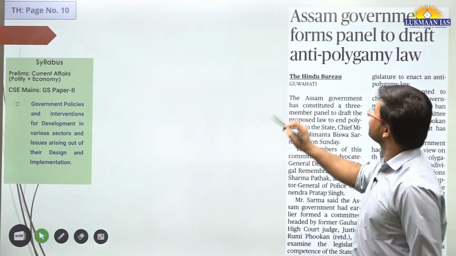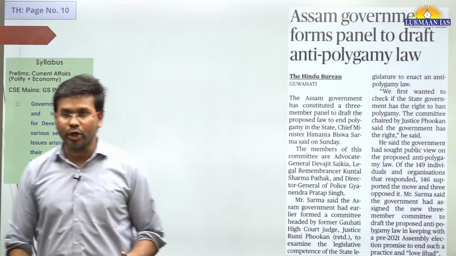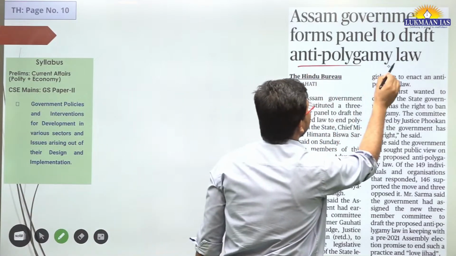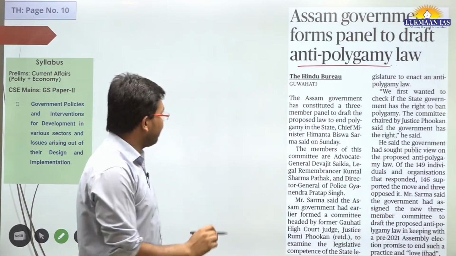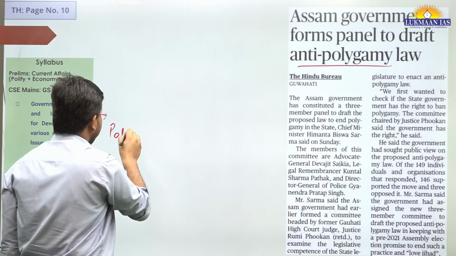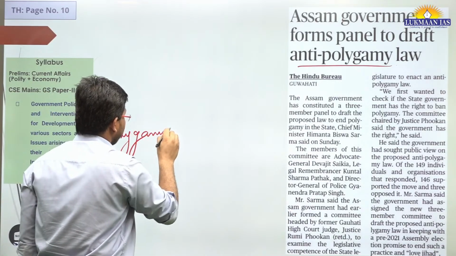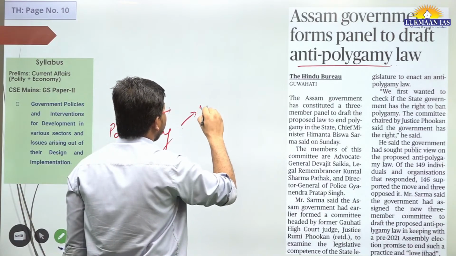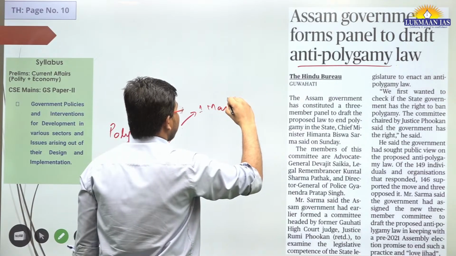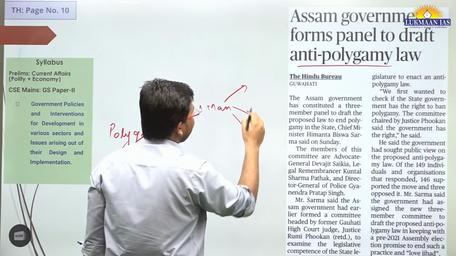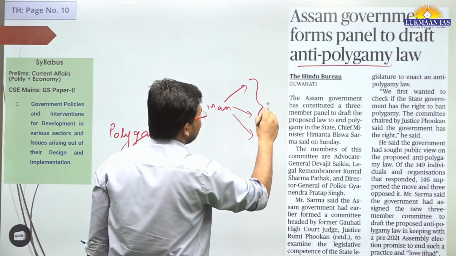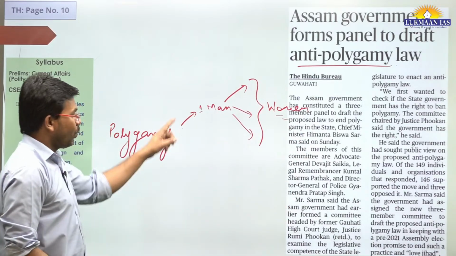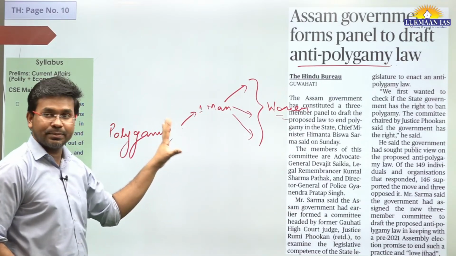So with this, let us understand another topic. This is a quick, short topic. It says Assam government forms panel to draft anti-polygamy law. What do we mean by polygamy? Polygamy means one man marries more than one woman. That is polygamy. When one man marries more than one woman, that is polygamy.